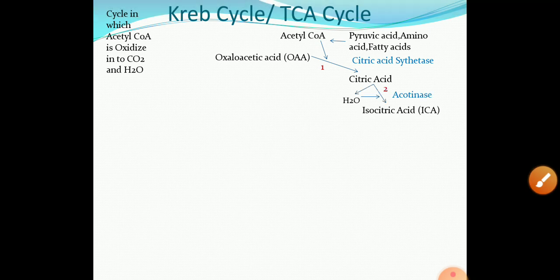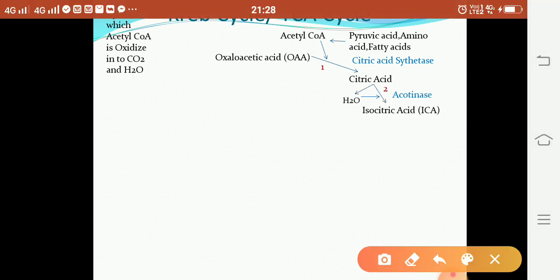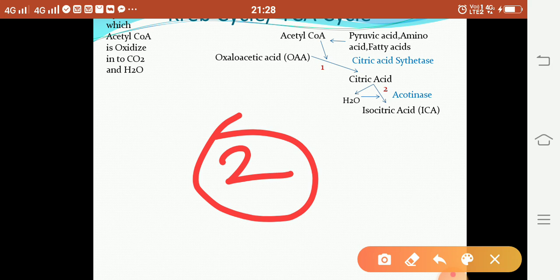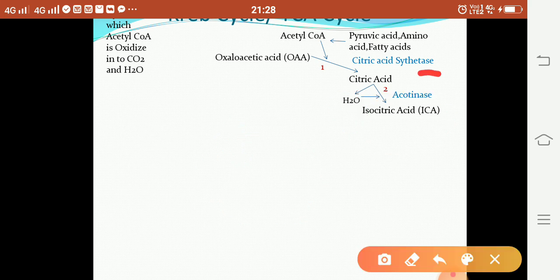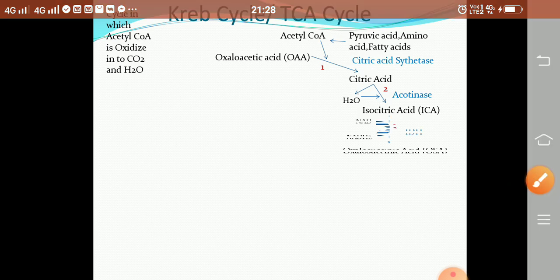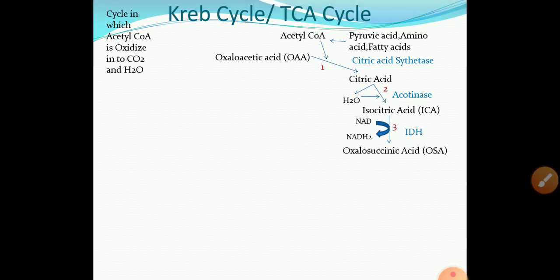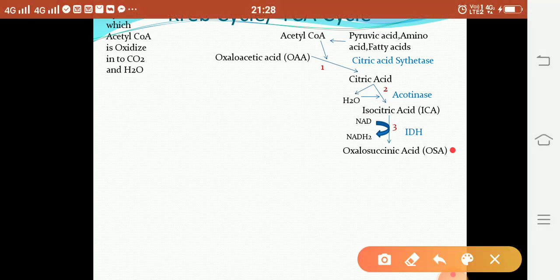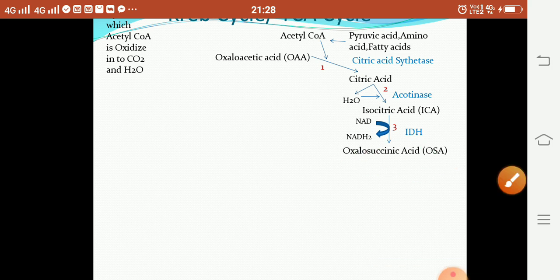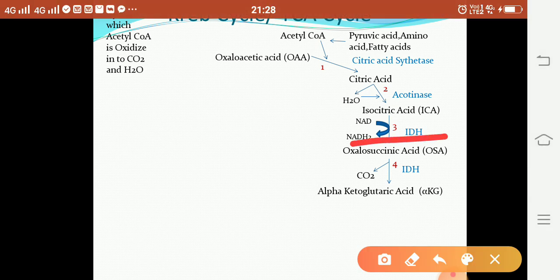In the next step, citric acid molecule is converted into isocitric acid. This occurs in two steps. In the first step, there is a removal of water, and in the second step there is an addition of water to form isocitric acid, and these reactions occur in the presence of the enzyme aconitase. Then in the third step, there is a dehydrogenation reaction. Isocitric acid molecule is dehydrogenated into oxalosuccinic acid by the enzyme isocitric acid dehydrogenase.